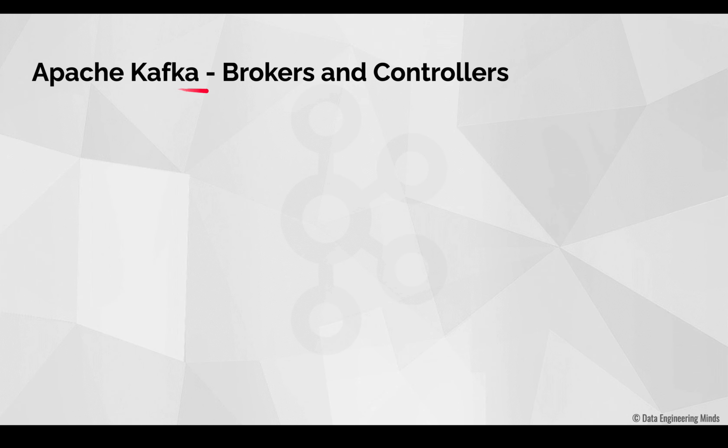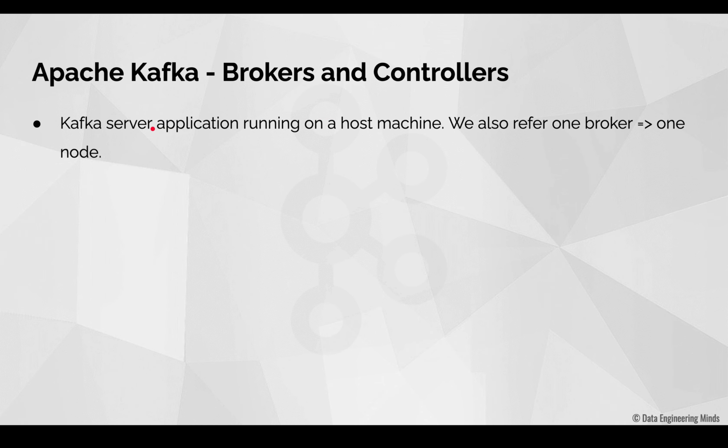Now we will see about Kafka brokers and controllers. I hope by this time you would have already got a clear outline about what is actually a Kafka broker. As I said earlier while discussing the Kafka architecture, a Kafka broker is actually a Kafka server application running inside a host machine. In case there are 3 brokers in a Kafka cluster, you can imagine each of these brokers as an individual computer system, and in each of these computer systems a Kafka server application called broker application will be running. We also call each broker a node.